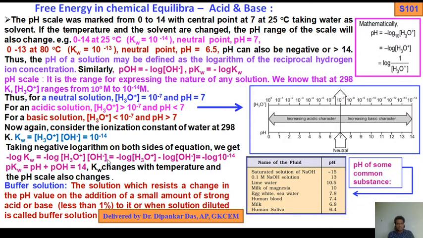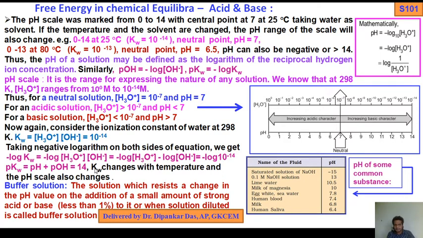Taking negative logarithm on both sides of the equation, we have minus log Kw equals minus log H3O plus minus log OH minus, that is minus log 10 to the minus 14, or pKw equals pH plus pOH equals 14. Remember, pKw equals pH plus pOH equals 14. Kw changes with temperature and the pH scale also changes.